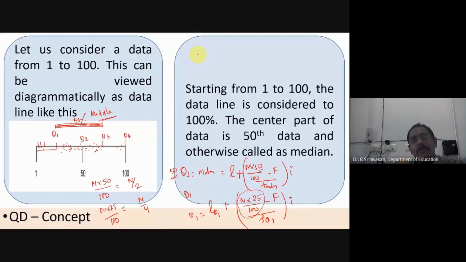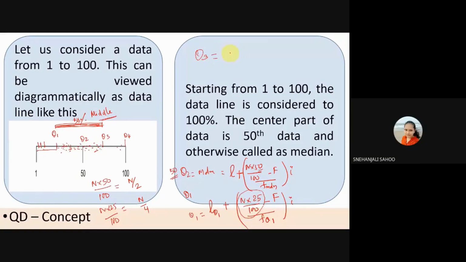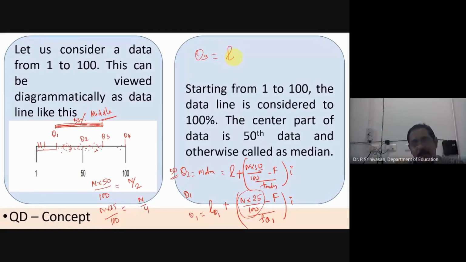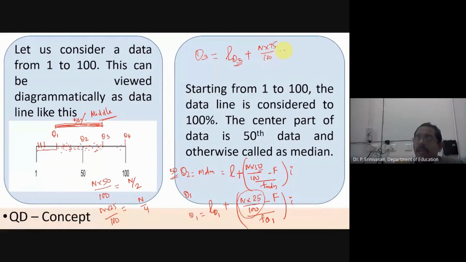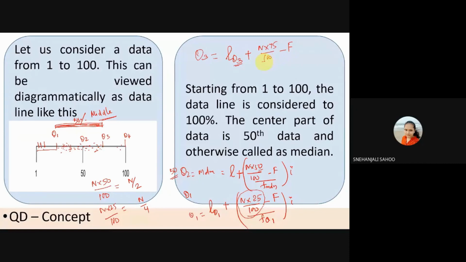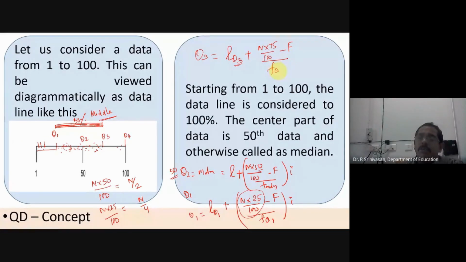Tell me, Q3 is equal to the lower limit of the Q3 class plus N into 75 by 100, very good, minus the cumulative frequency of all the classes below the Q3 class, divided by frequency of the Q3 class, into class interval.